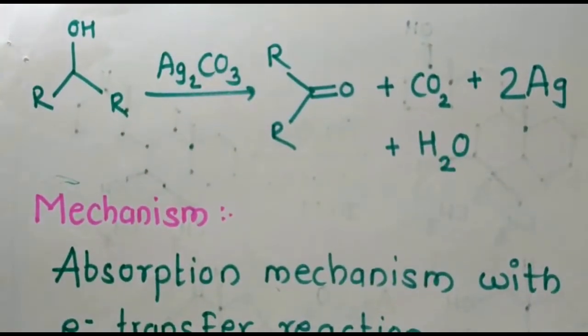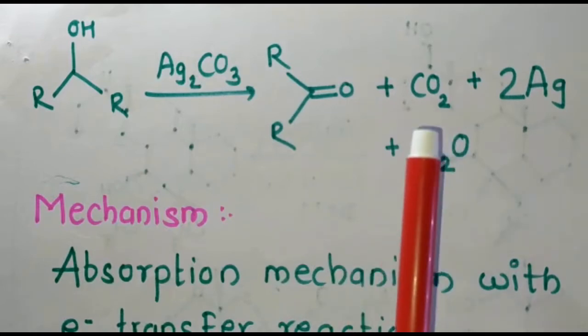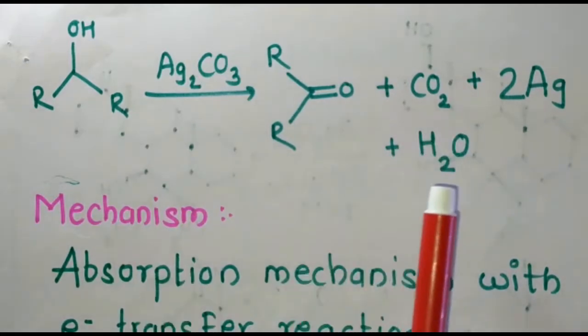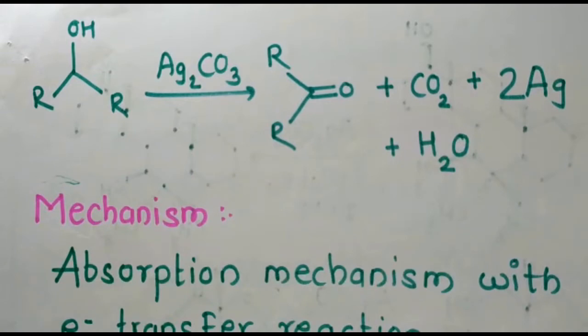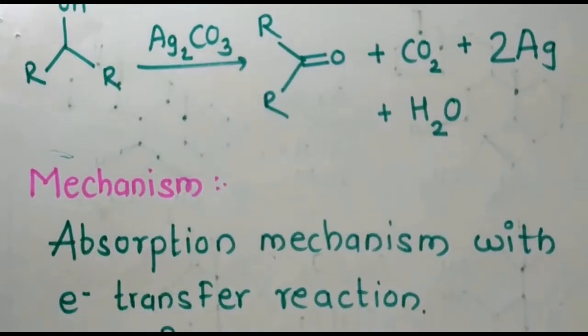This is the secondary alcohol. Silver carbonate is present over the arrow. So when the secondary alcohol is treated with silver carbonate, we will get the ketone as a product. Here you can see that carbon dioxide is present also, and water is present as a byproduct in the reaction. Now we will see the mechanism for this reaction.